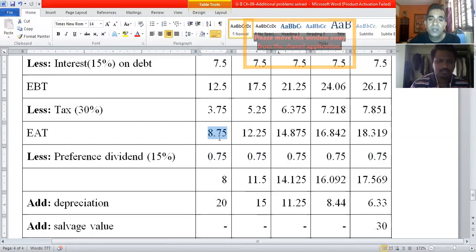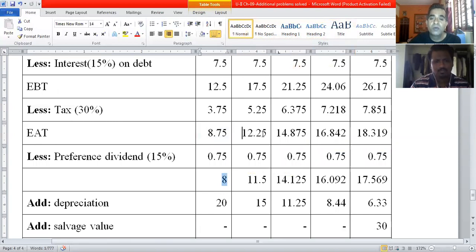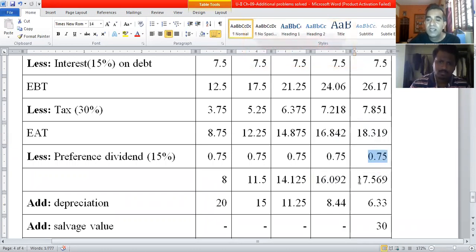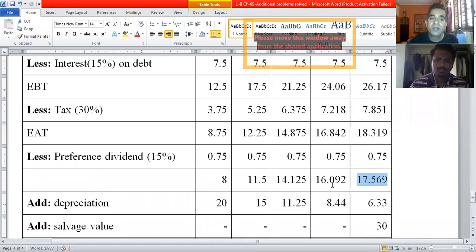So once we deduct, 8.75 minus 0.75 is 8 million rupees. 12.25 minus 0.75 is 11.5 million rupees. 14.875 minus 0.75 is 14.125 million rupees. 16.842 minus 0.75 is 16.092 million rupees, and 18.319 minus 0.75 is 17.569 million rupees, the earnings available to equity holders.